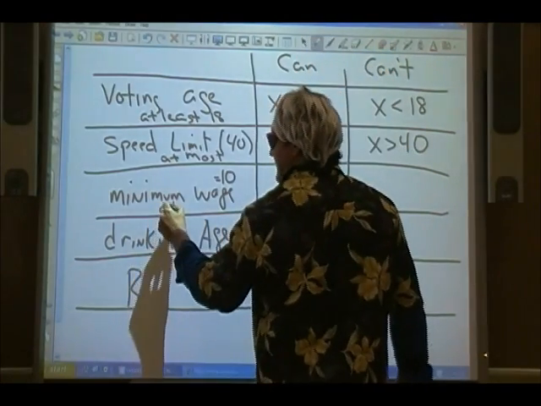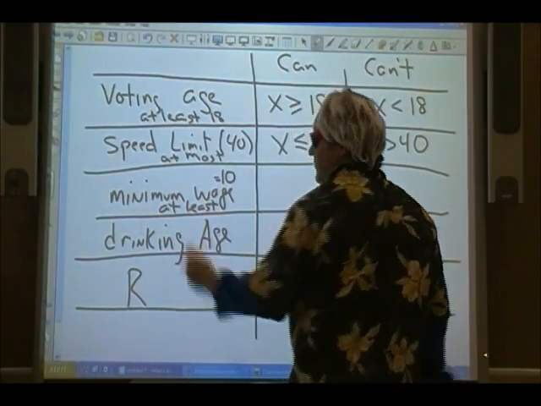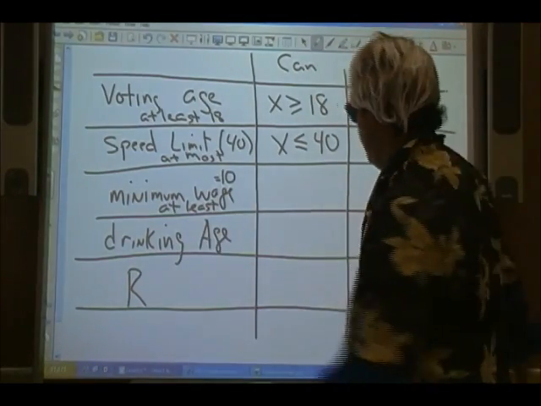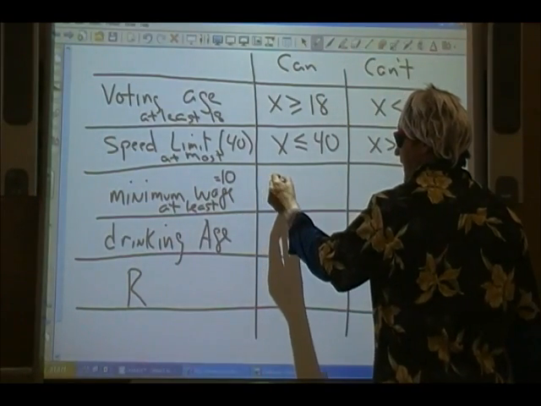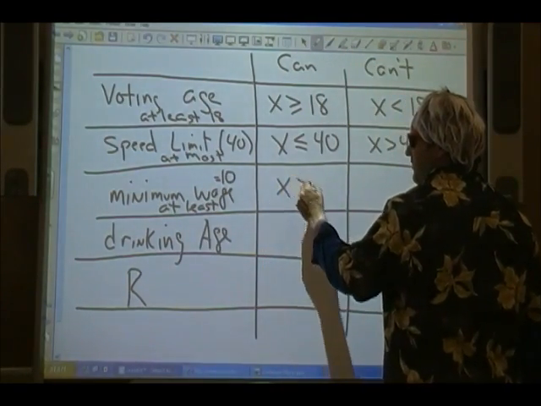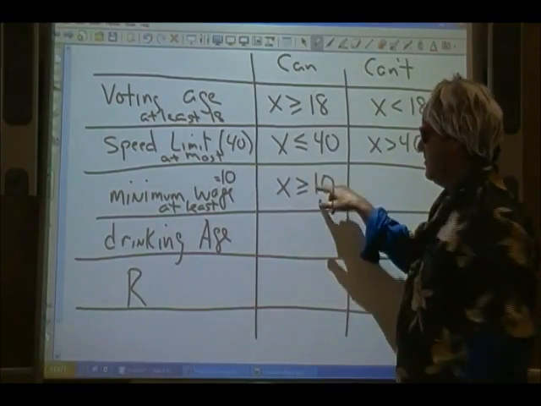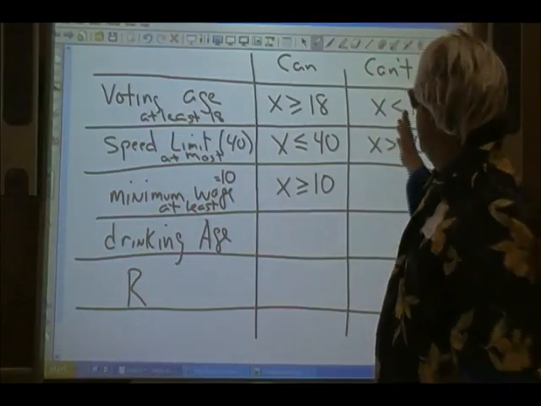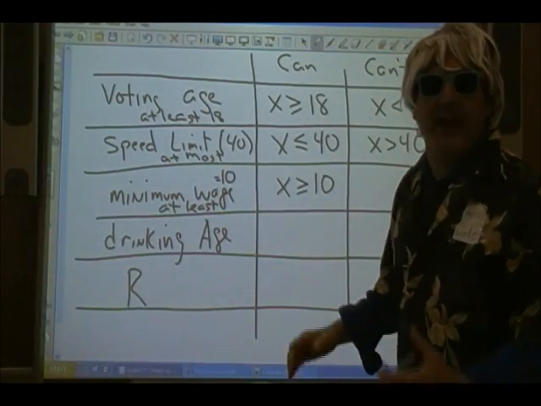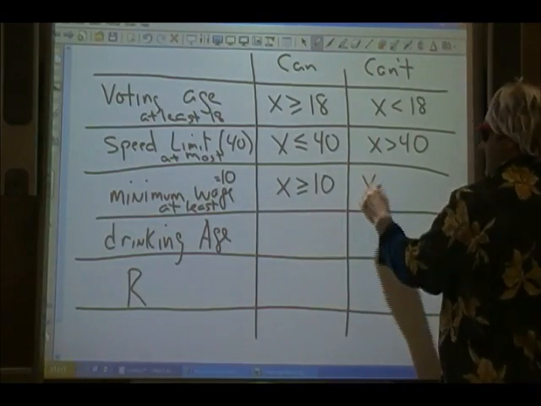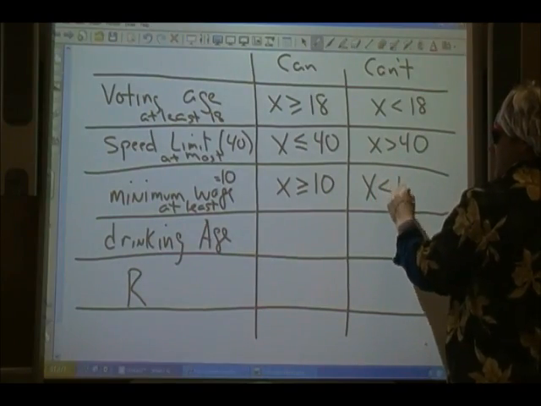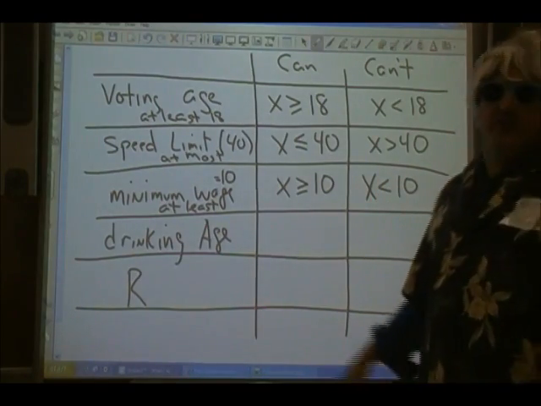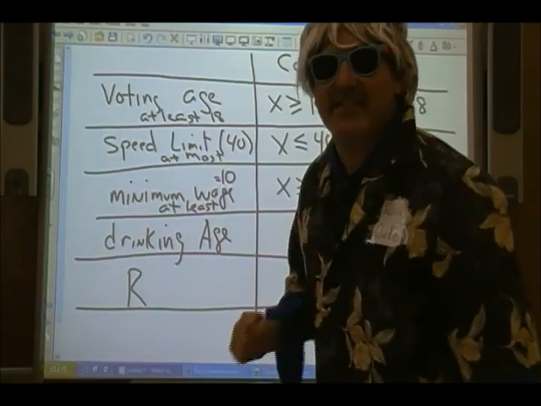This would mean at least. So they could pay you 10 or more. What they wouldn't be able to do is hire you for anything less than $10. So the minimum wage is the at least part.